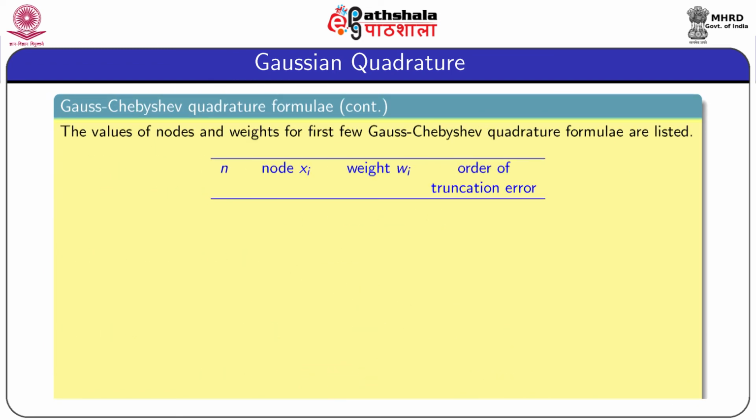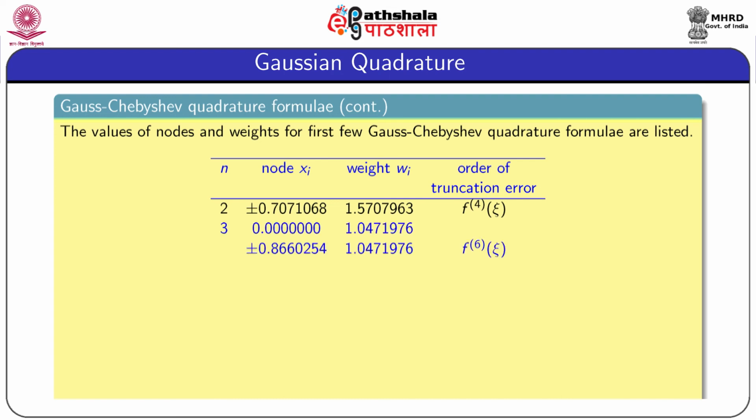The values of nodes and weights for the first few Gauss-Chebyshev quadrature formulae are listed below. For n equal to 2, the nodes xi are plus minus 0.7071068 and the weights are equal. This is nothing but pi by 2, and the order of truncation error is the fourth derivative of f at xi. That means the 2-point Gauss-Chebyshev quadrature formula gives the correct answer for polynomials whose degree is up to 3.